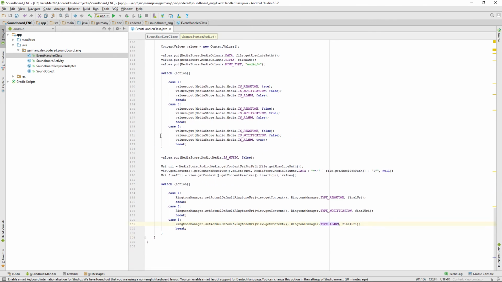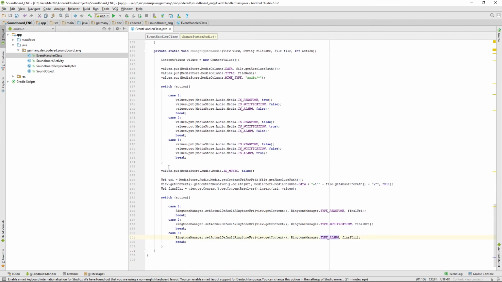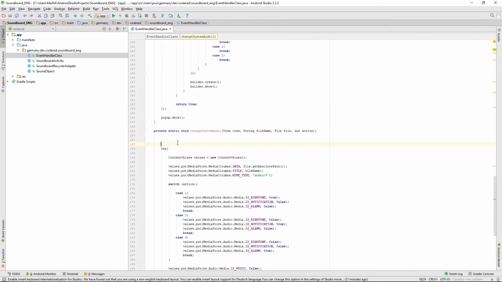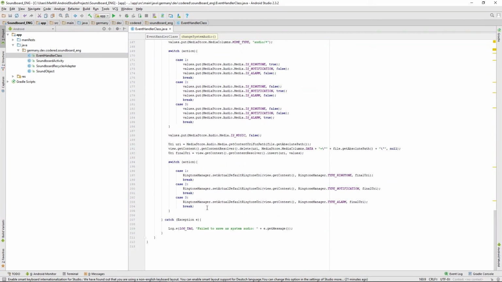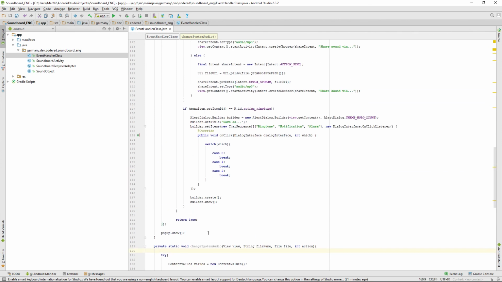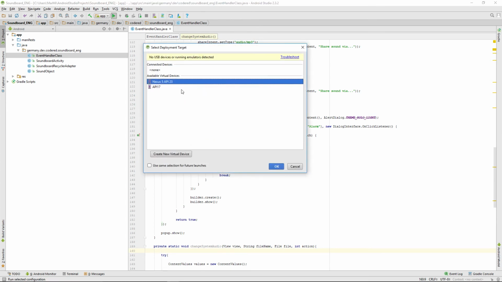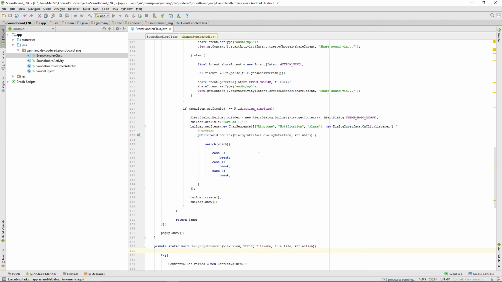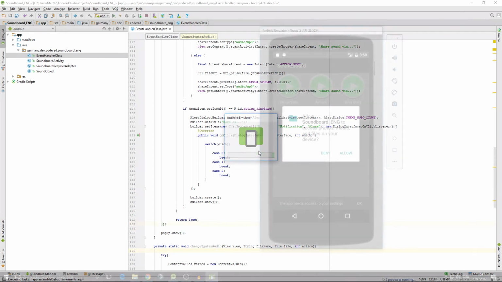Well, I forgot to set that in a try block. Well, then just give me a second, and now it should work fine. So, let's go on and test the new app. So first I want to run it on a virtual device to test the ringtone or the alarm.